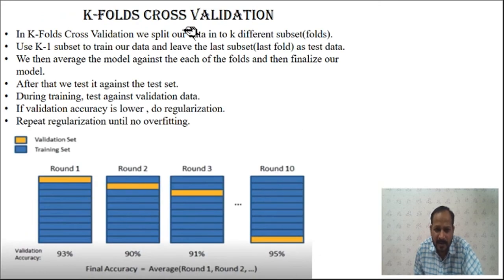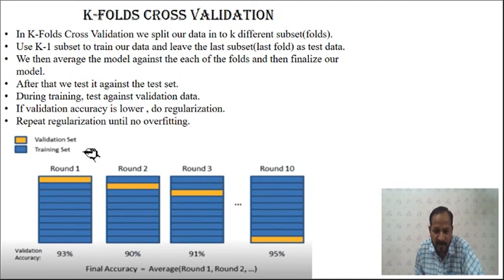Okay, so k-fold cross validation is nothing but testing. The input set, the total number of input samples, we are going to split into k different subsets or folds.